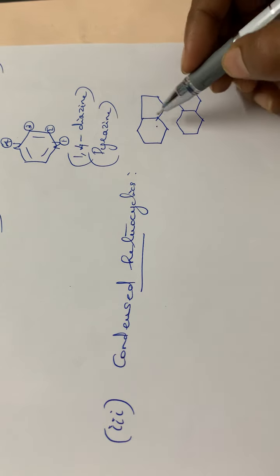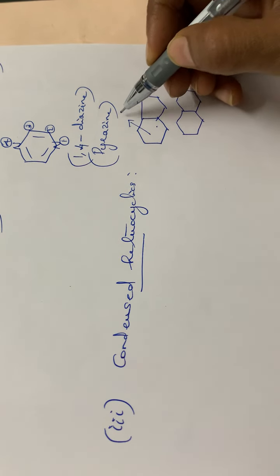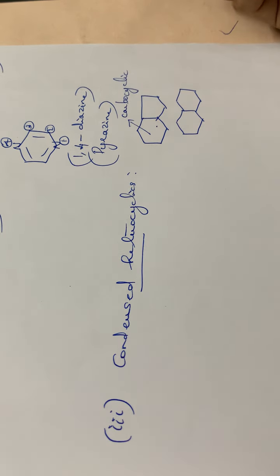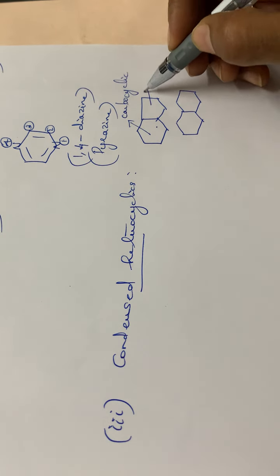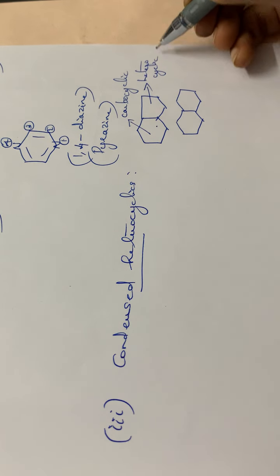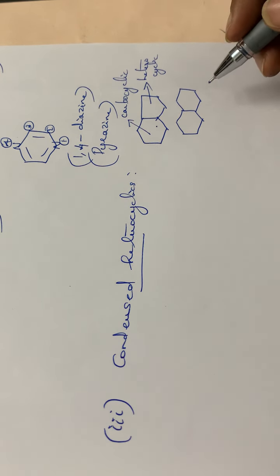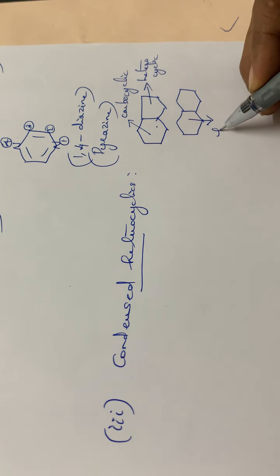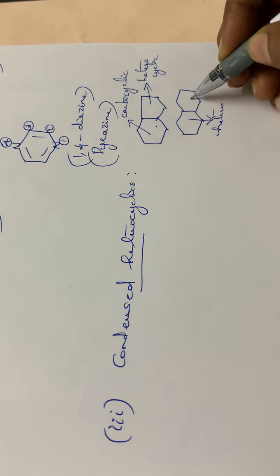Also in this case, one of the rings can be carbocyclic, meaning it will have only carbon and hydrogen atoms, and one of the rings can be heterocyclic, that is, it will have a heteroatom. Or it can be completely heterocyclic. Sometimes both of the rings can be heterocyclic.